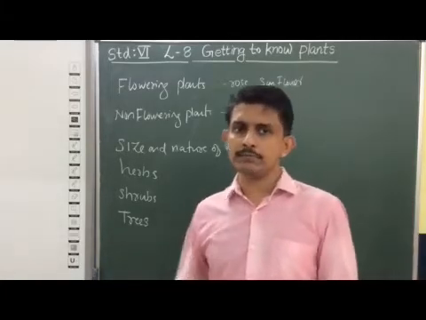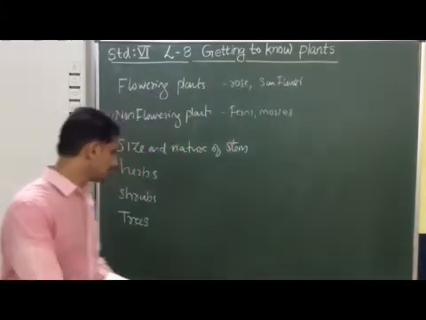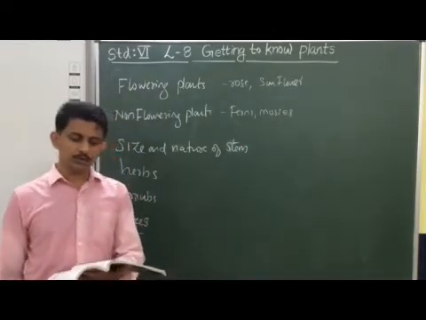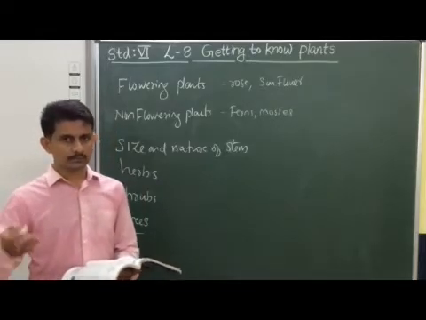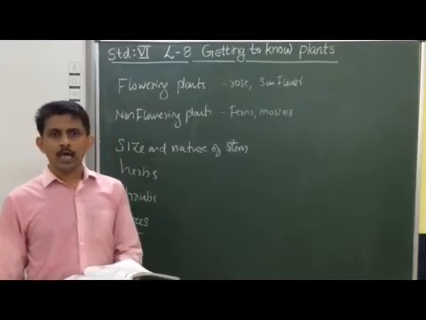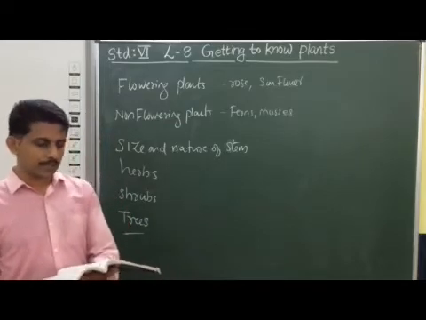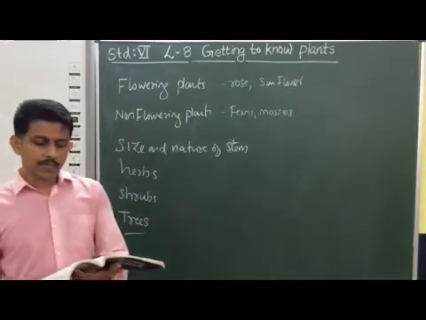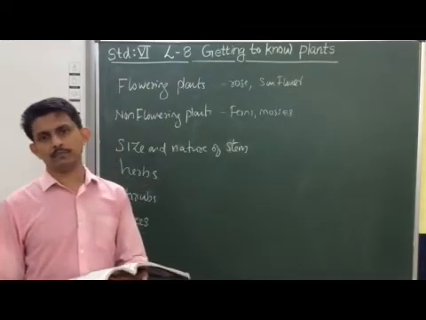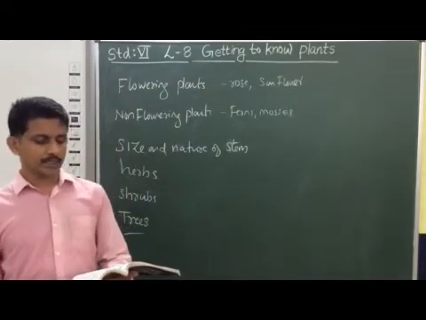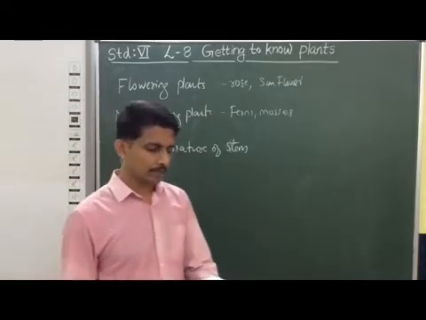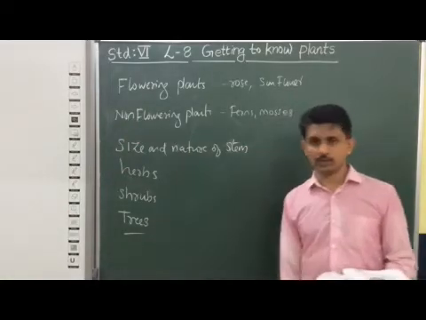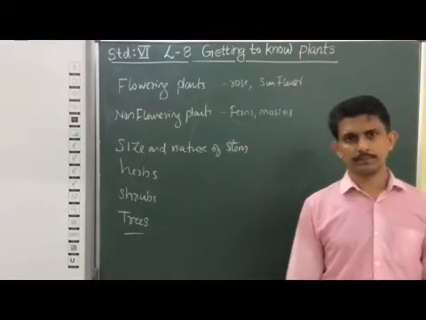Now the third type of plants is known as trees. Trees are tall, generally more than 3 meter height. Their stem is very hard and usually brown in color, and the branches are on the upper part of the stem. For example, neem, peepal tree and mango tree are examples of this third category of plants, that is trees.